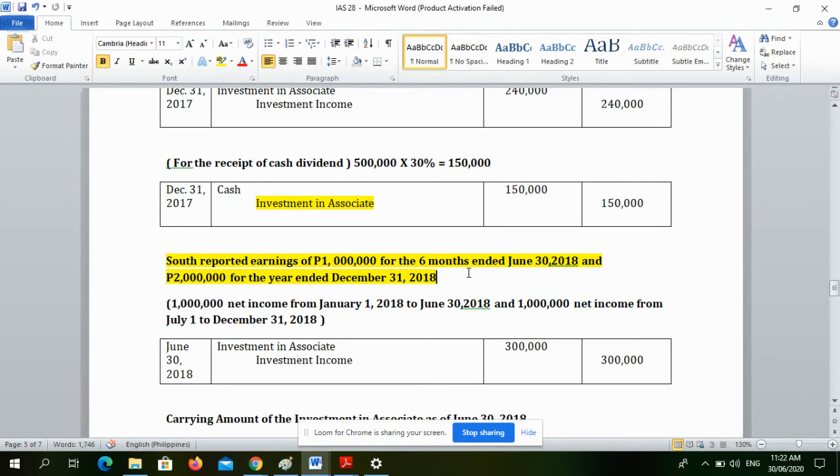So, ang analysis natin, ganito. From January 1 to June 30, 2018, dito niya na-recognize yung 1 million pesos. And from July 1 to December 31, 2018, doon niya na-recognize yung 1 million pesos. So, in total, ang total net income ni South for the year 2018 is 2 million pesos. So, yun yung logic ng problem.